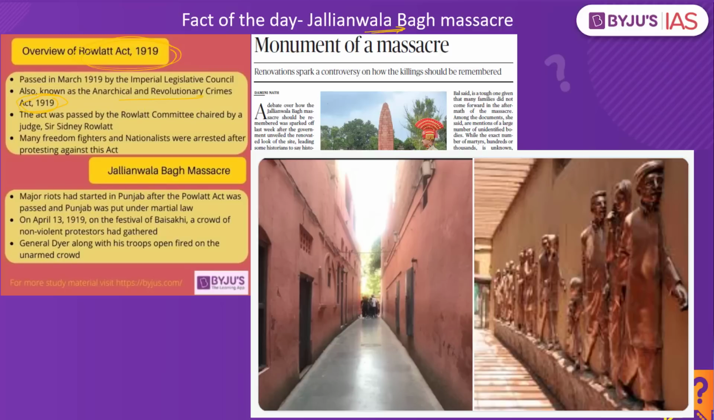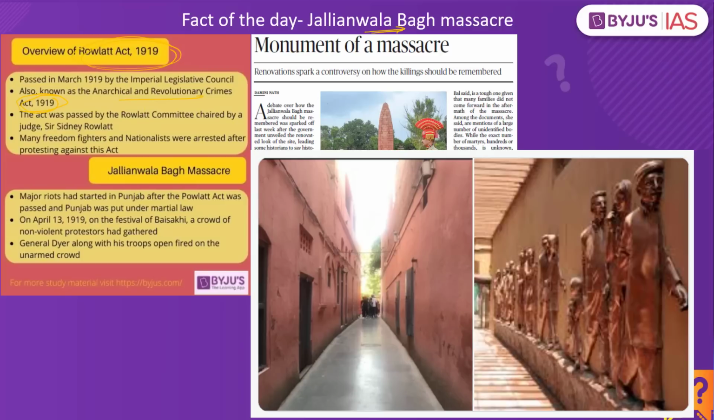As a result, what did it do? It stripped away the rights of the Indians back in the year 1919. So what do the Indians do? The Indians were not happy with this particular legislation. They started boycotting the British products. They also said that we have to go against the British. That is why we have Mahatma Gandhi ji who organizes the Rowlatt Satyagraha.